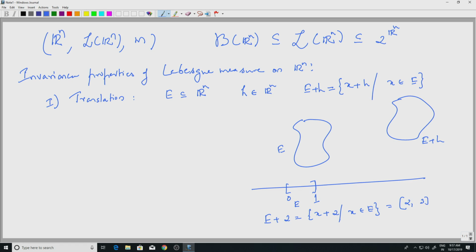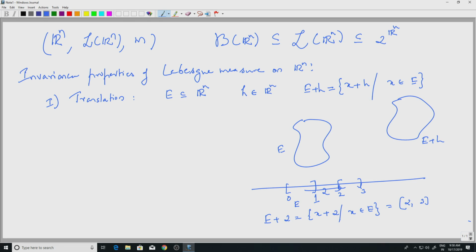So, this is simply translating E to this interval. And when you translate, of course, you see that the length of the interval does not change, and this is true for cubes as well in Rn. So, when you translate, the measure should not change. That is the first assertion, so let us prove that.